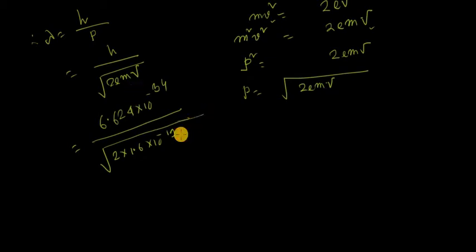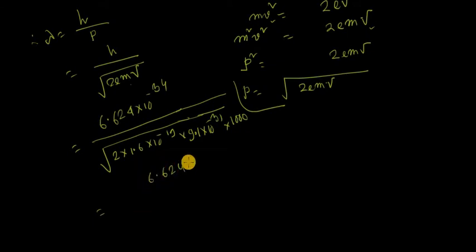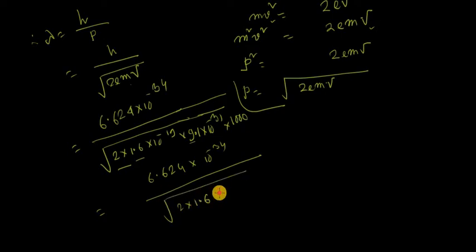Then m is 9.1 times 10 to the power minus 31 kg, the mass of the electron. And V I put as 1000 volts, 1 kilovolt. So let's do the calculation: 6.624 times 10 to the power minus 34, and this is 2 into 1.6 into 9.1 into 1000.